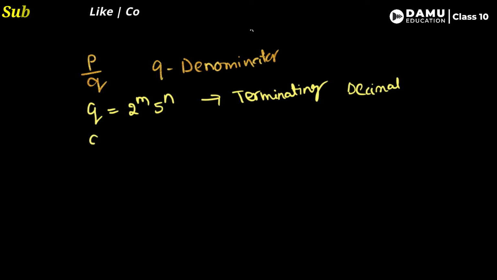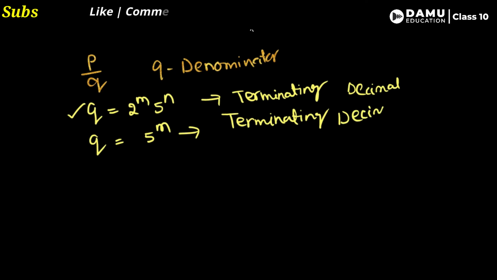Then again another form, 5 power m. Let's take 5 power m, which means q may be without having 2 also. If it is completely 5, that is also terminating. The first case is 2 power m, 5 power n, no problem. So it is terminating decimal only in these cases.